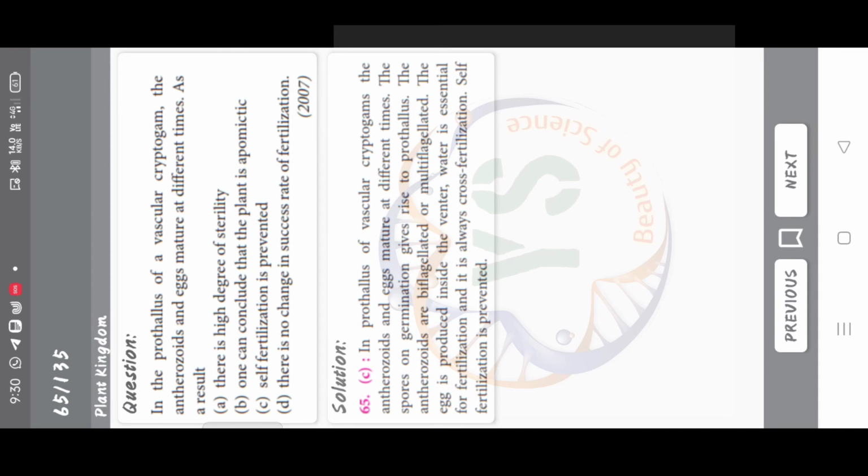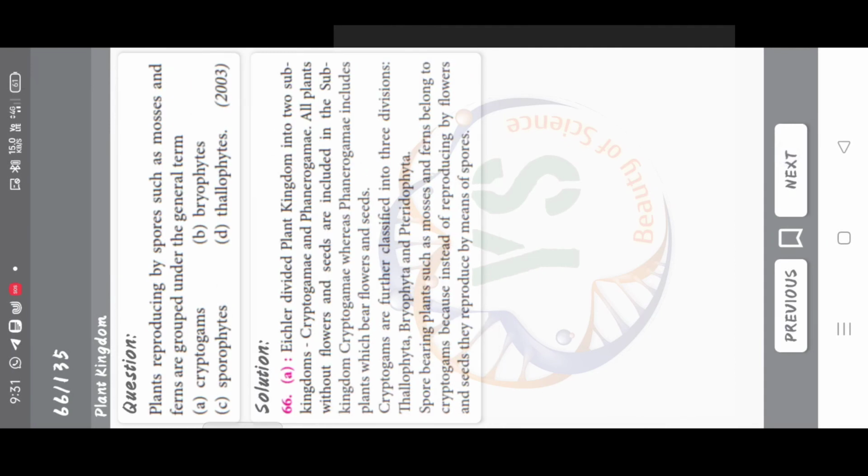In the prothallus of a vascular cryptogam, the antherozoids and eggs mature at different times. As a result, there is high degree of sterility. One can conclude that the plant is apomictic; self-fertilization is prevented; there is no change in success rate of fertilization. Correct answer is option C, self-fertilization is prevented. Plants reproducing by spores such as mosses and ferns are grouped under the general term cryptogams, bryophytes, sporophytes, thallophytes. Correct answer is option A, cryptogams.